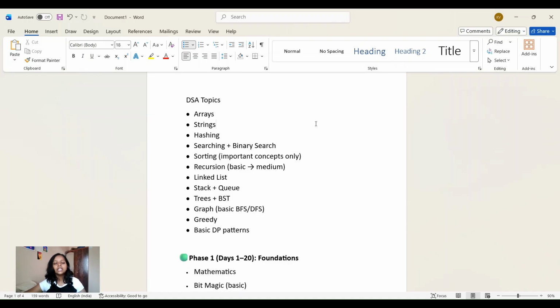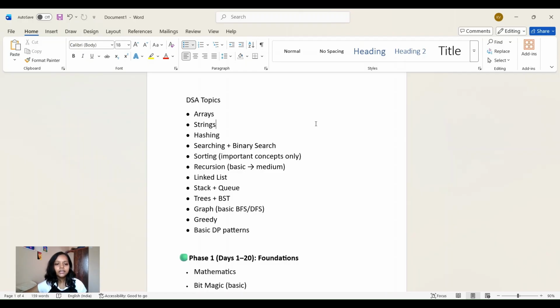In sorting, there are different methods of sorting, but we are not going to cover everything. Our main goal is placement, so we are going to focus on what is needed for placements, and we will only cover that much. We have only 3 months, that is 90 days, so we should focus only on the important part. It's like in exams, engineers prepare one night before, but they focus on the important topics, not the whole syllabus.